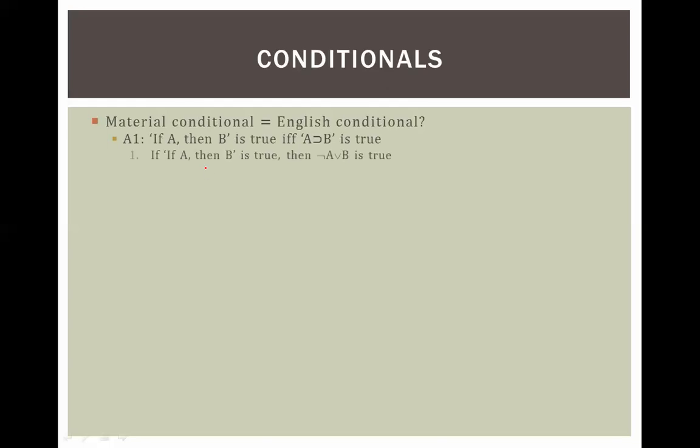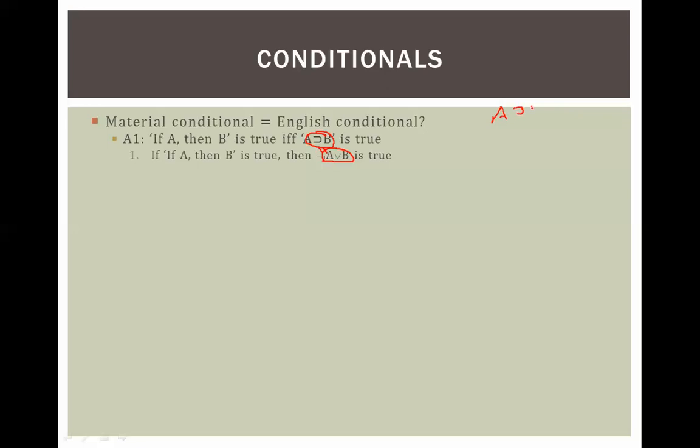Here's the way this argument is going to work. First, we're going to prove the one side of it. If A then B is true, then A materially implies B is true. But we're going to do it using this, because remember, this equals this. These two are equivalent. So we're going to prove one side of it: if A then B is true, then not A or B is true. Then we're going to prove the other side of it: if not A or B is true, then if A then B is true. And then we'll have this statement: if A then B is true if and only if not A or B is true. So remember, this is what I'm talking about.